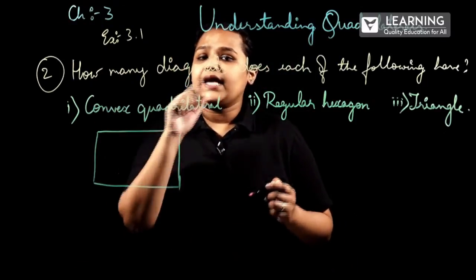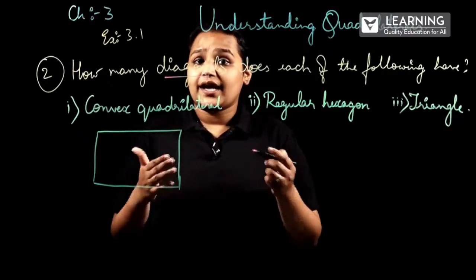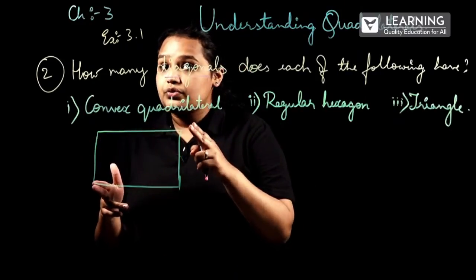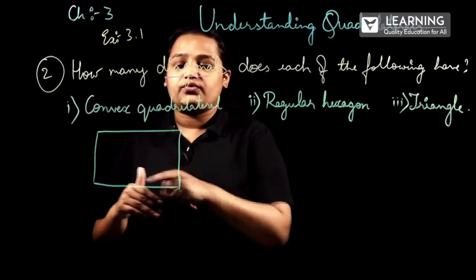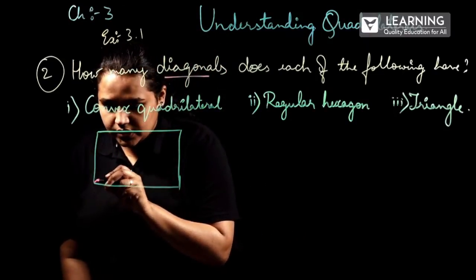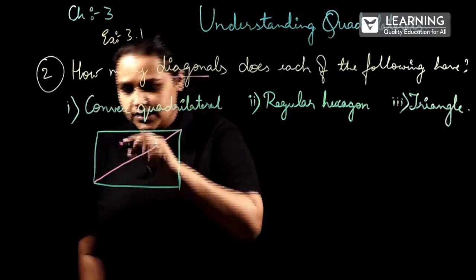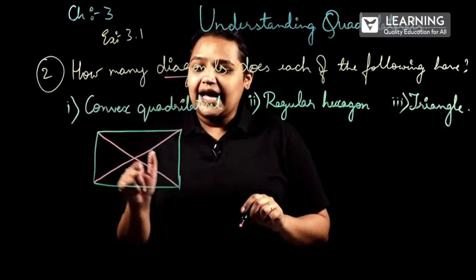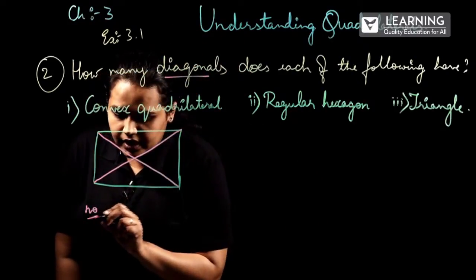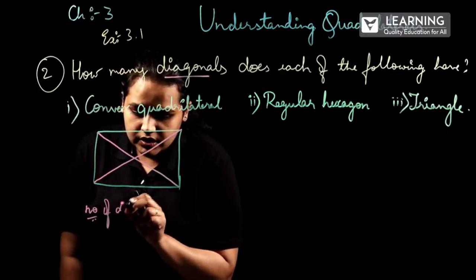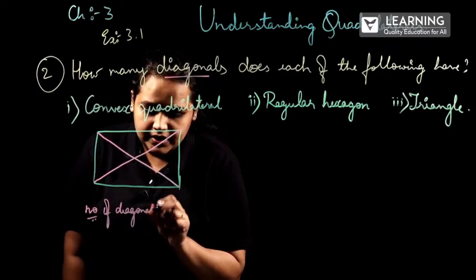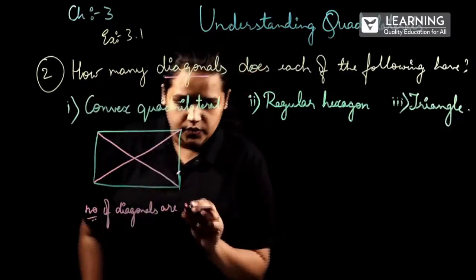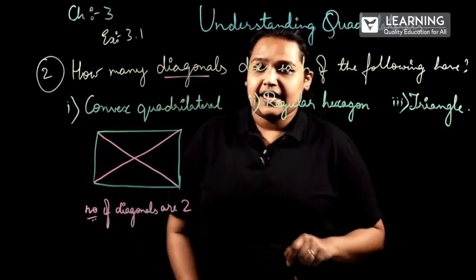Number of diagonals we have to find. So what are diagonals? Diagonals are the line segments which connect two non-consecutive vertices of a polygon. So here these two are consecutive vertices. So 1, 2. The number of diagonals is 2.